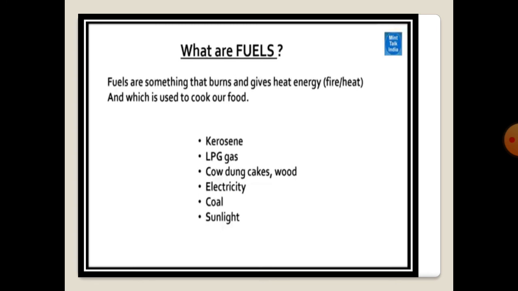Now we learn what fuel is, because without it, it is not possible to make food. Fuel is something that burns and gives heat energy and is used to cook our food. For example, kerosene, LPG gas, cow dung cake, wood, electricity, coal, sunlight.